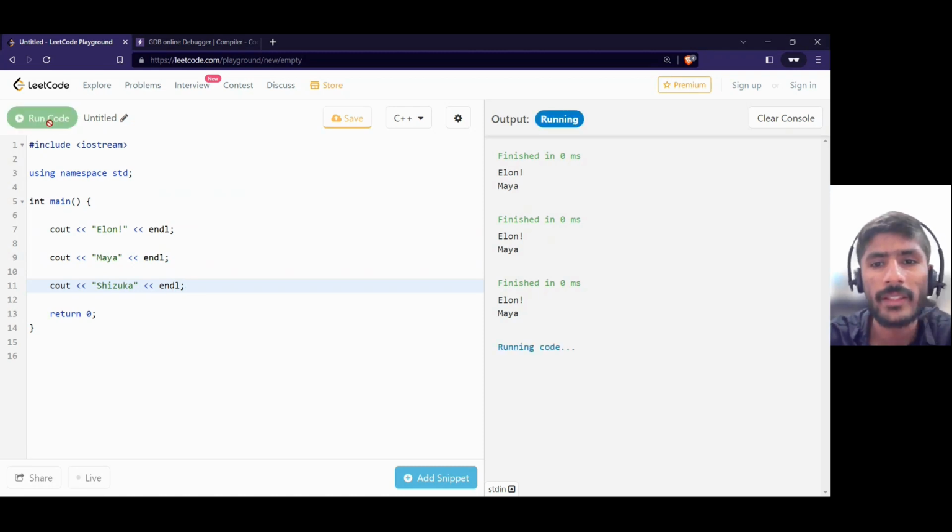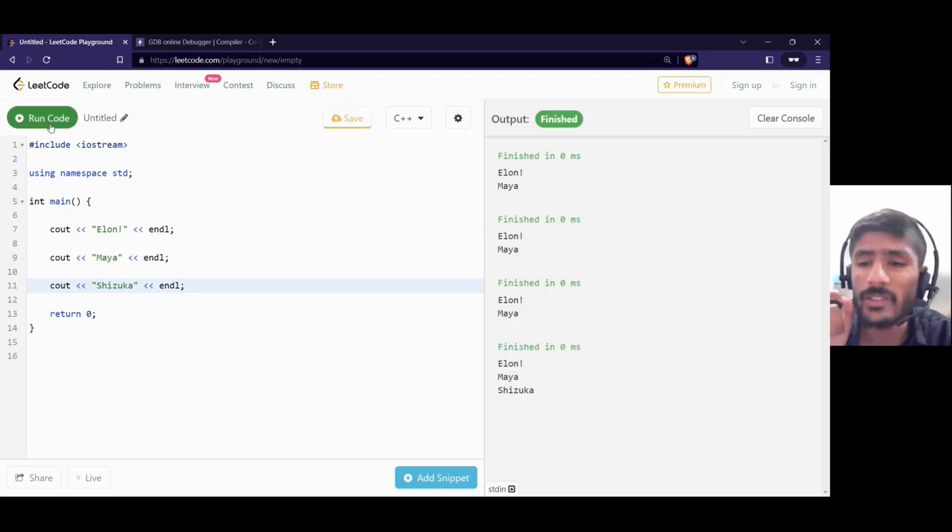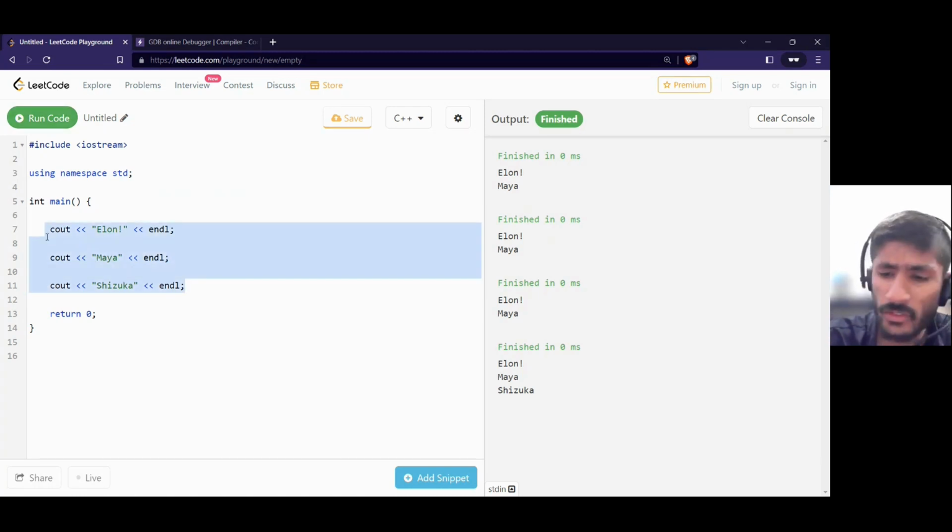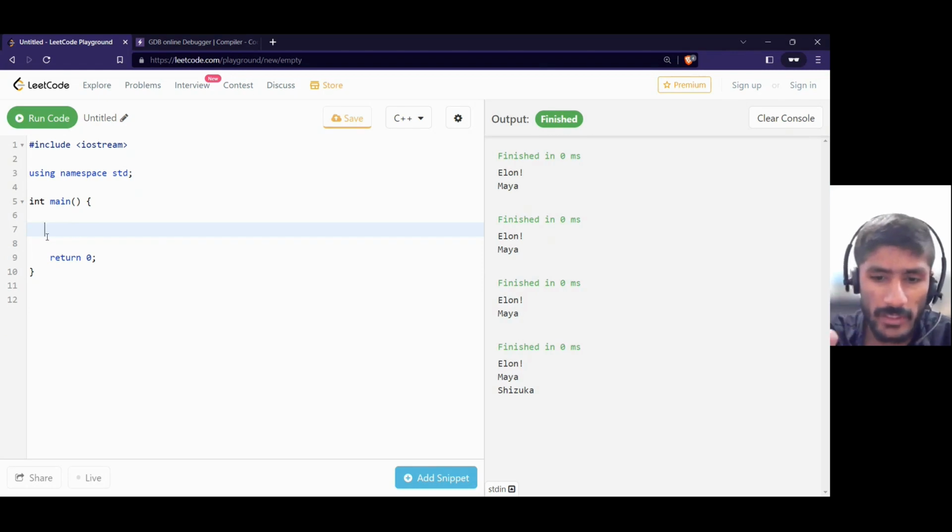But what happened now, guys? I got Elon, Maya, Shizuka. I want different names. So we have a functionality here. Just like we have cout, we have cin. With cout we use this arrow, but for cin we reverse the arrows and we get this arrow.